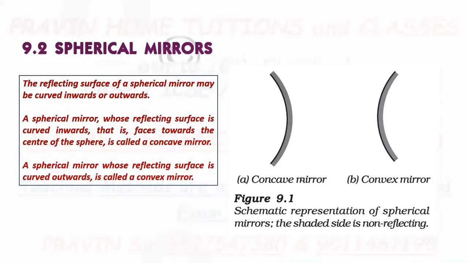Again, when the reflecting surface of the mirror is curved outward, such a type of mirror is called a convex mirror. Yes, this is about the spherical mirror. Now,